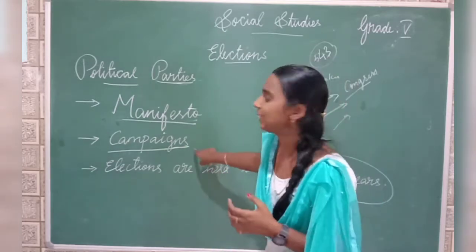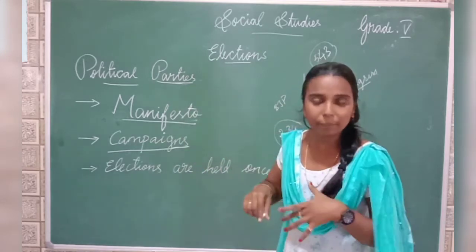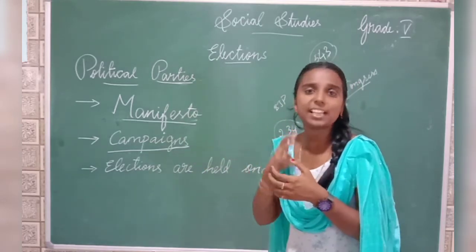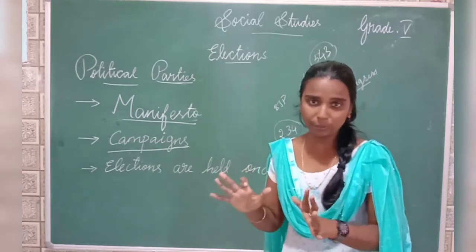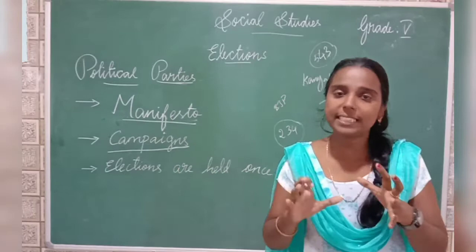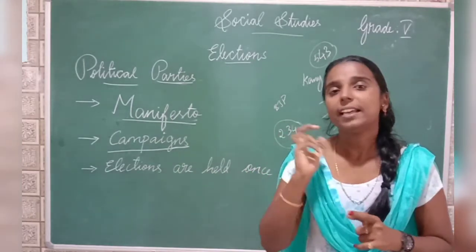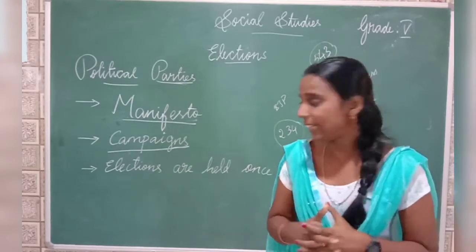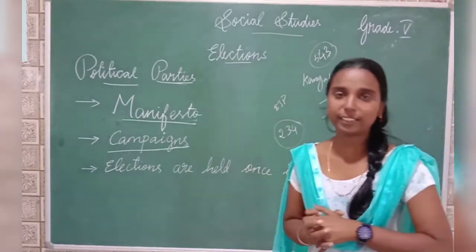Then they will conduct campaigns. Campaigns means they will meet the people, find their needs, and assure them that they will satisfy those needs if they come to rule. At last, the political party which wins the maximum number of constituencies will form the government. And in India, elections are held once in 5 years.